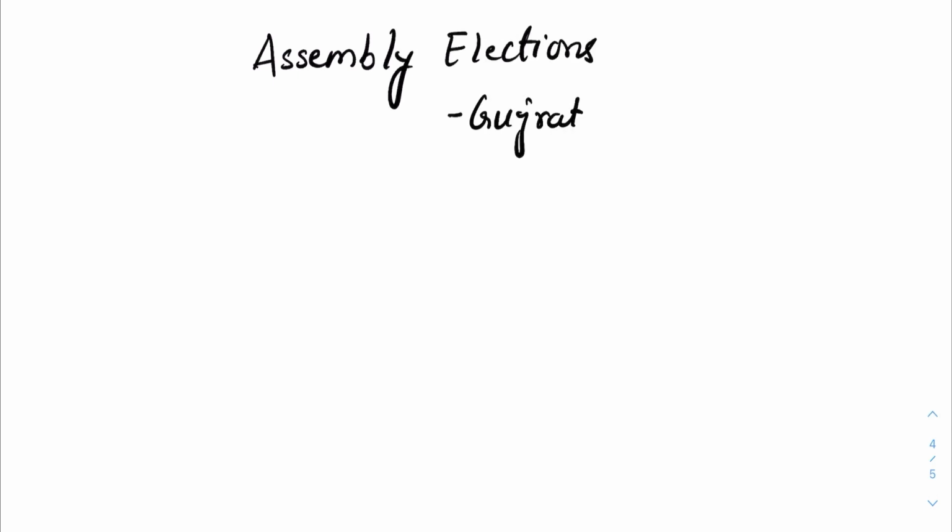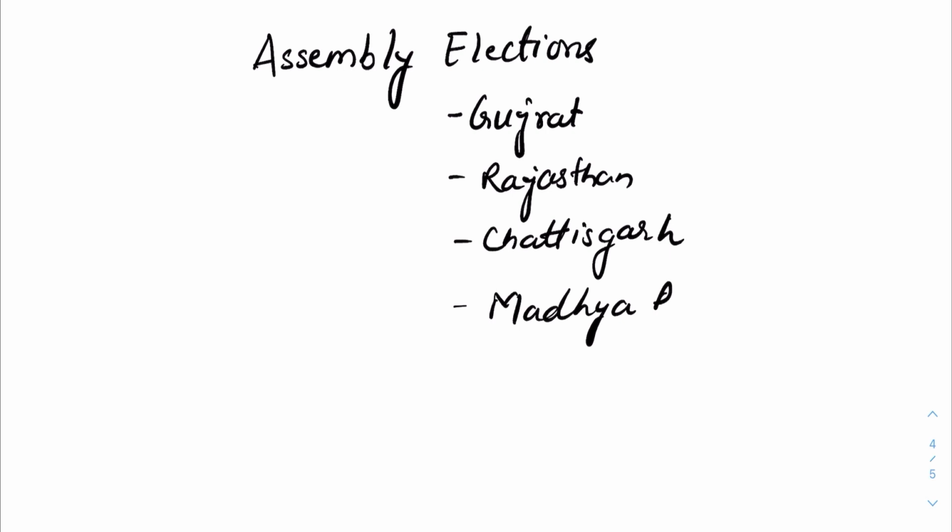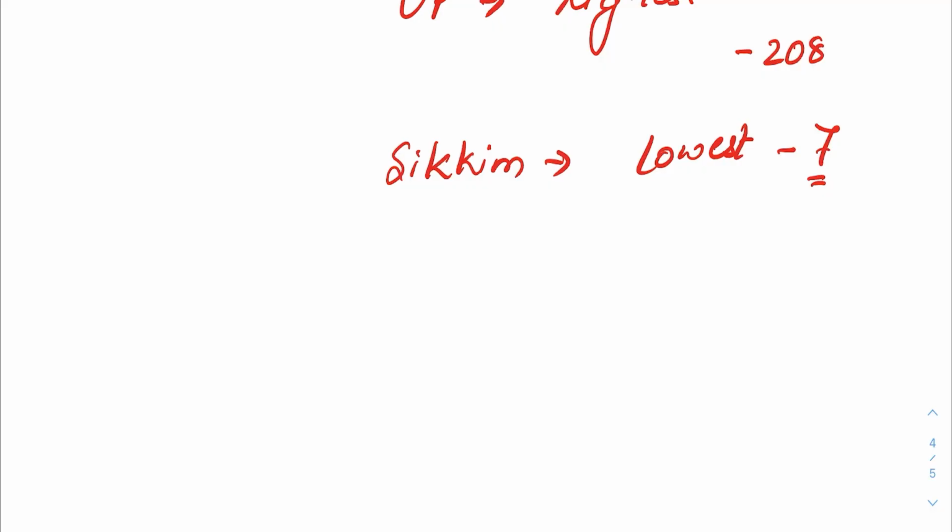The BJP's move to name Murmu as its presidential candidate comes ahead of the assembly elections in Gujarat, Madhya Pradesh, Rajasthan and Chhattisgarh. The 4 states have 128 seats reserved for scheduled tribes, of which the BJP had won just 35 seats in the last assembly elections. With Murmu as its presidential candidate, the party can hope to strengthen its appeal among tribal voters. So this was all about presidential election and Draupadi Murmu.